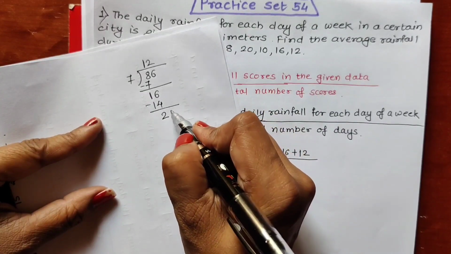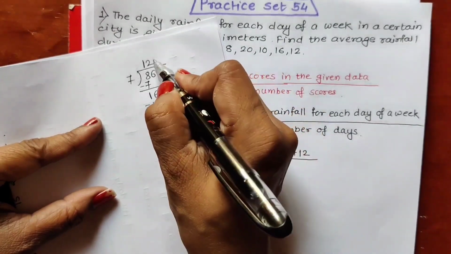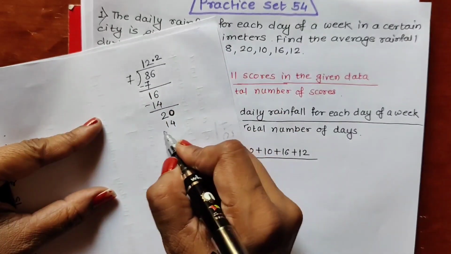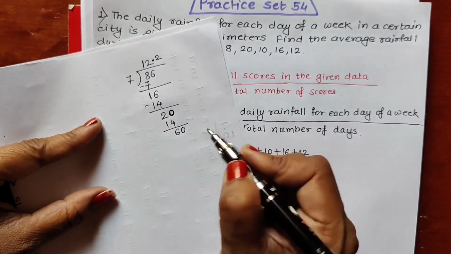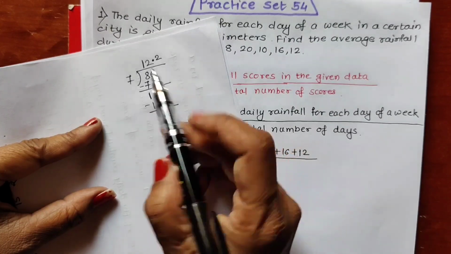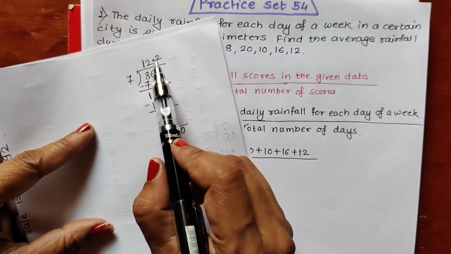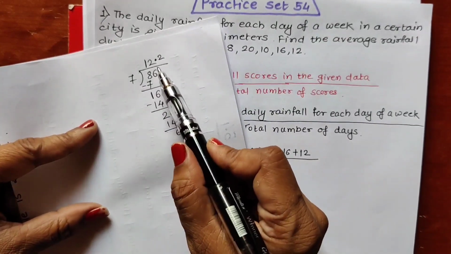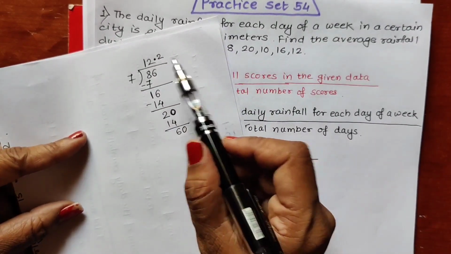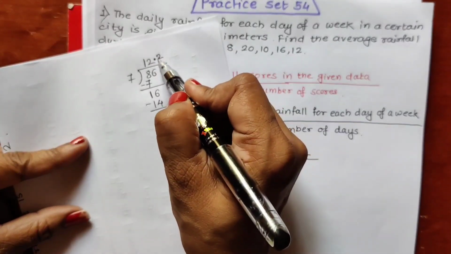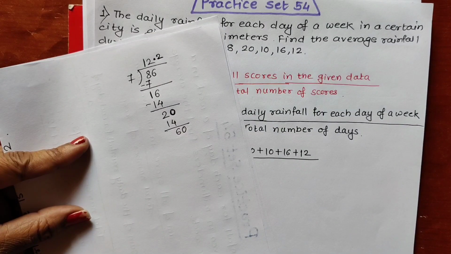So what we should do, we have to put the 0 here. For this 0, we have to put the point here. Now 7 2s are 14. Again 6 remaining, 0 I have to put. For this 0 you should not put the point, okay? Point should be kept one, this point should be placed one time only. It should not be written again and again in the quotient. We have seen this decimal fraction conversion in the decimal fraction, okay?